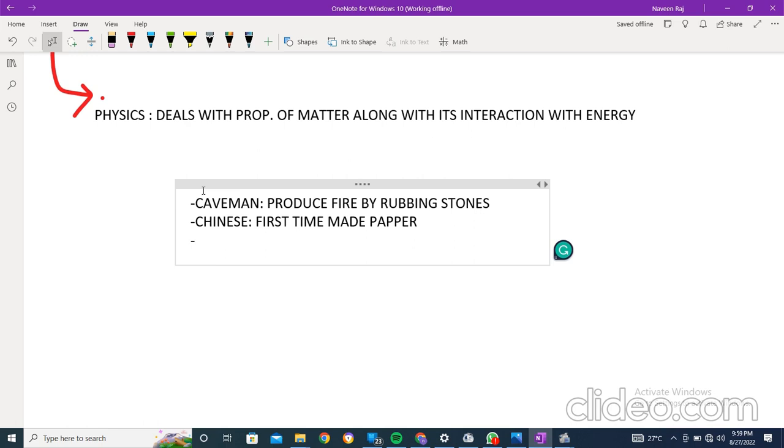Egyptians were also involved in using physics from the old times, as they checked the flood level of the River Nile, right?